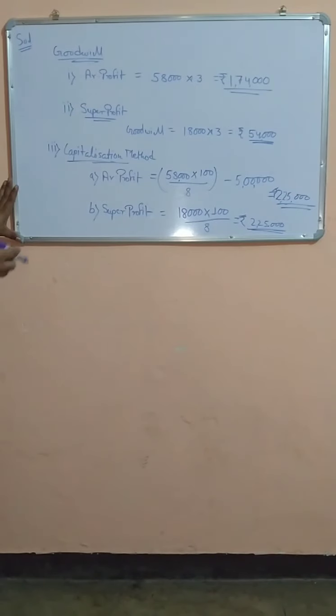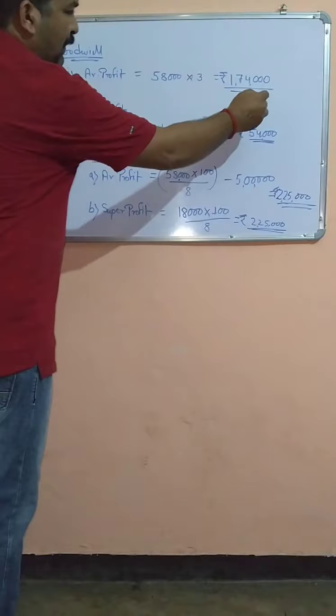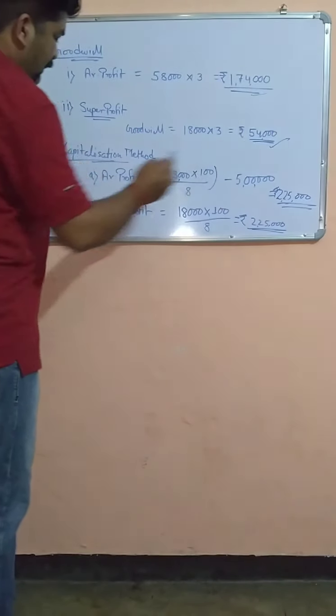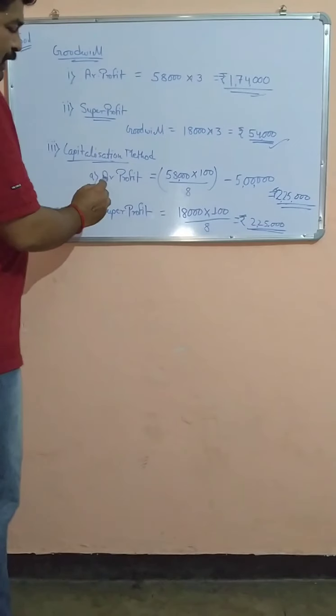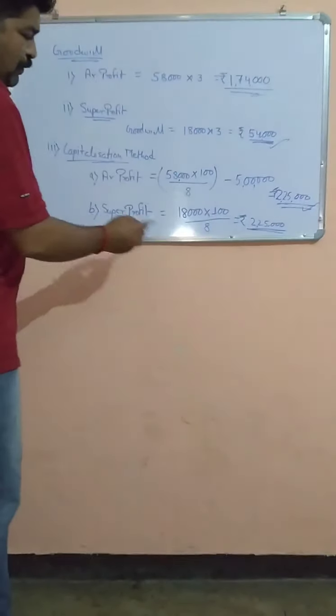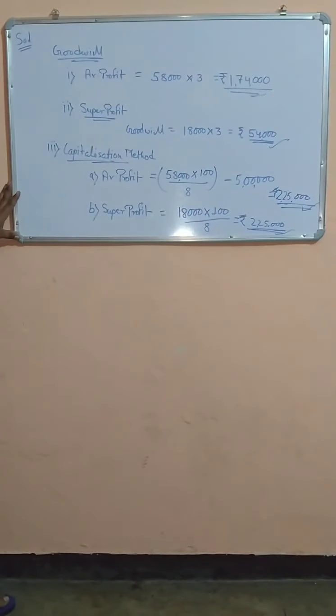So we got the final answer. Under the average profit method, the goodwill value is 1,74,000. Under the super profit method, the goodwill value is 54,000. Under the capitalization method, by average profit we got 2,25,000, and under super profit we also got 2,25,000. Here both answers will always be the same. Under the capitalization method, by calculation of average profit we will get 2,25,000, and by super profit also we will get the same.